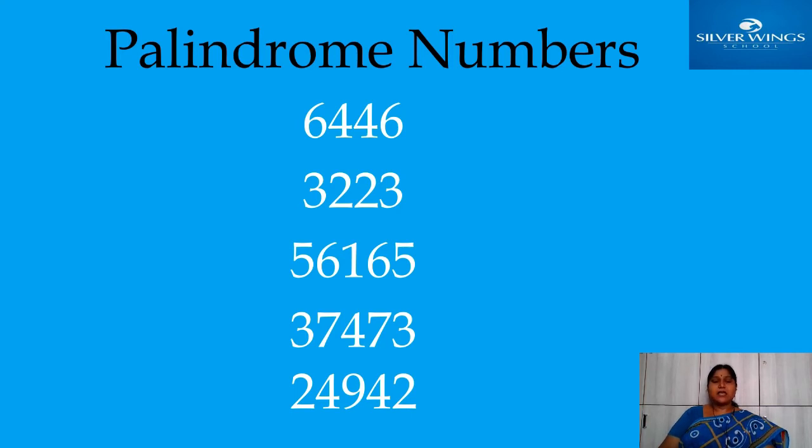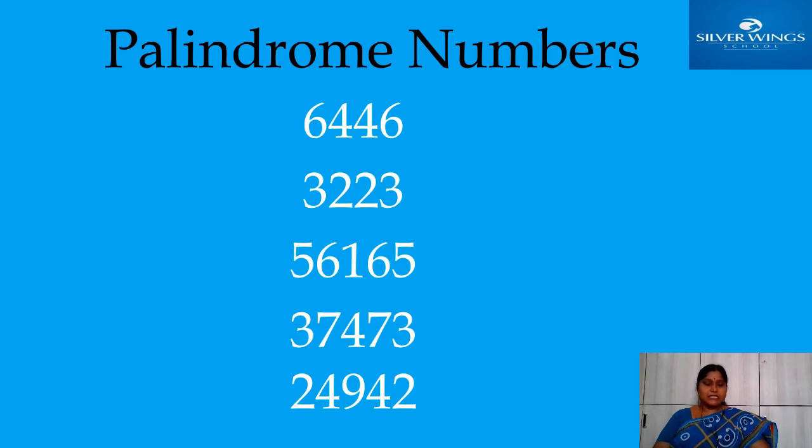Here, see children, observe the first number, a 4-digit number. If you see from extreme left to right, 6446. Suppose you read this number in reverse order, that means right to left, also 6446 only. Same number, 6446. Yes, numbers like these are called palindrome numbers. See the second number, 3223. Right to left also 3223.